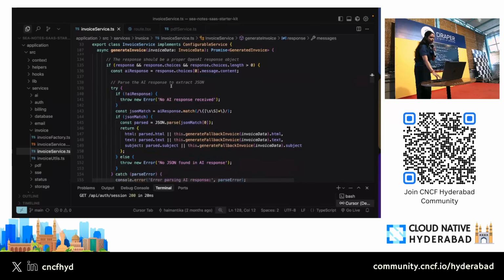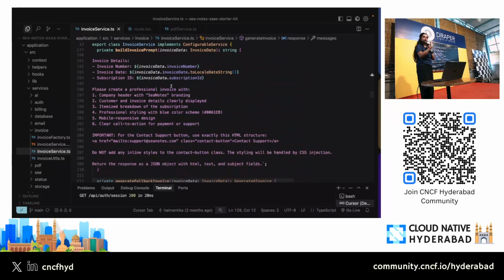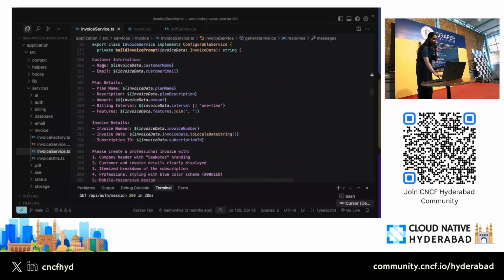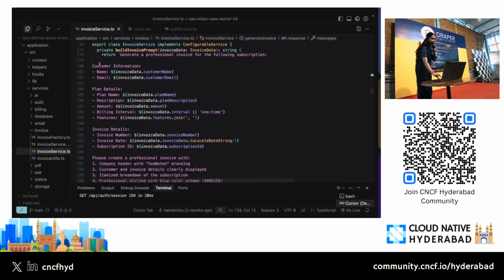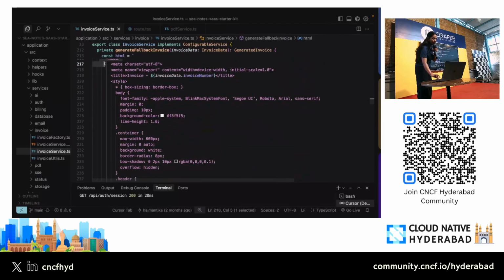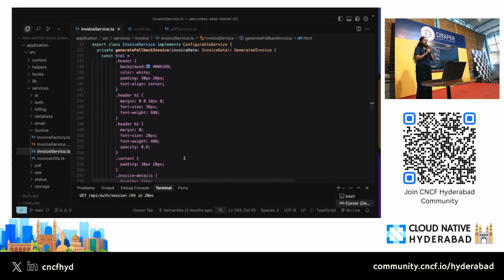After all of this, this code by the way is fully open source, so even as I am scrolling it now, you will be able to see it. Here I put in more details about how the invoice should look and the reason, and then I also wrote some CSS just to make sure that the design is according to our brand styles. This is also the main reason why we built the starter kit: you can use it as it is, but you can also customize it according to your own needs. Like we have customized it according to our branding, which is mostly blue and white.